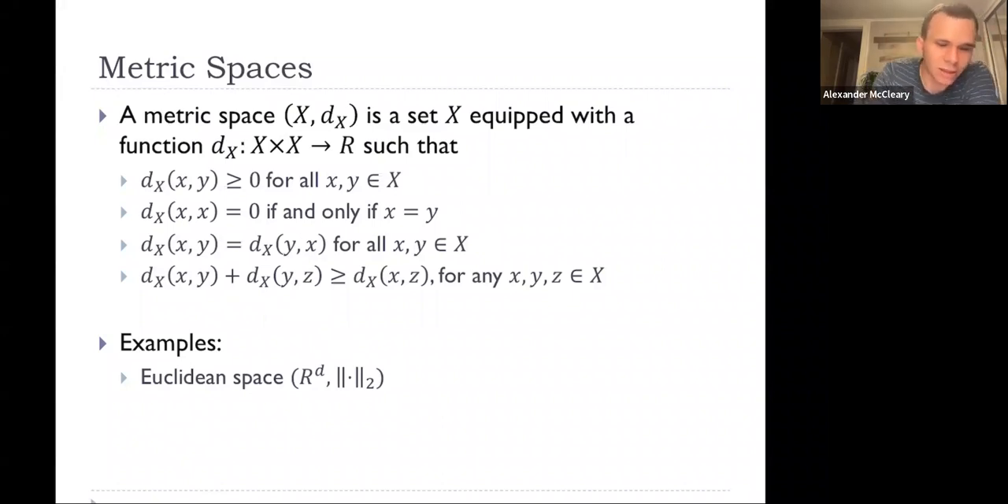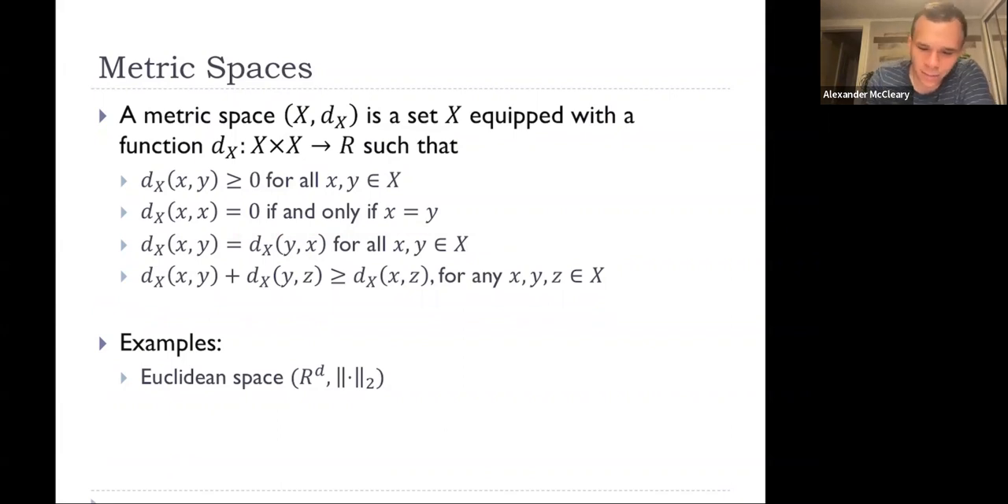So the first condition here is that the distance between any 2 points is always greater than or equal to 0, right? We don't want any 2 points with negative distance between them. The next condition we want is that the distance between a point and itself should always be 0. Note that this is an if and only if. So if the distance between 2 points is 0, then those 2 points have to be the same as well. The next condition is symmetry, right? The distance between X and Y should be the same as the distance between Y and X, always. And the last condition here is the triangle inequality.